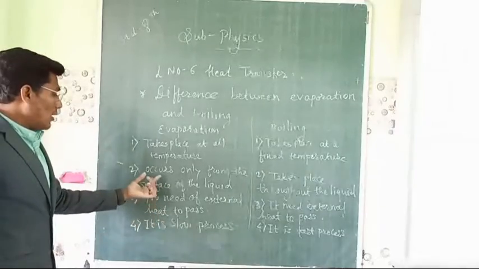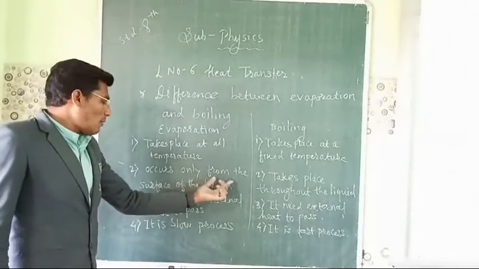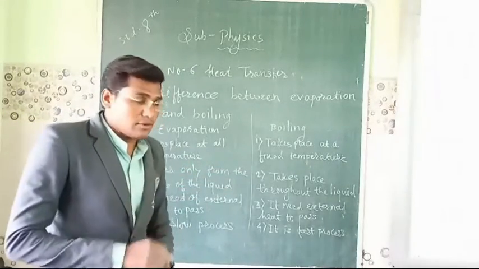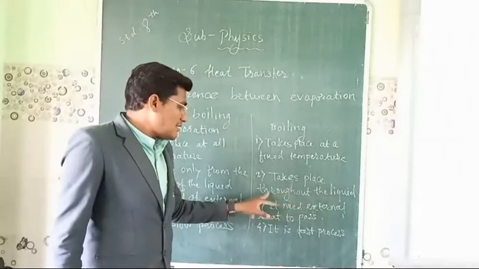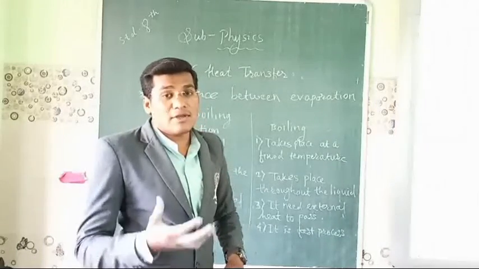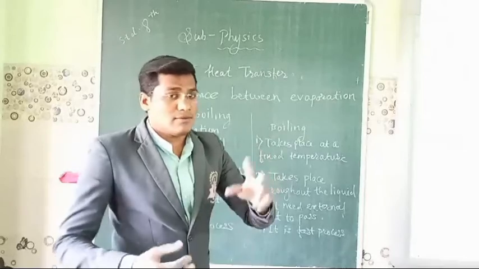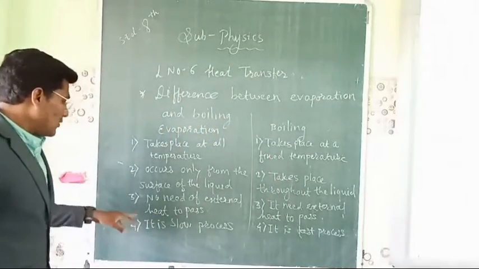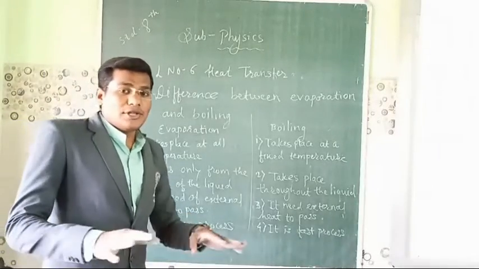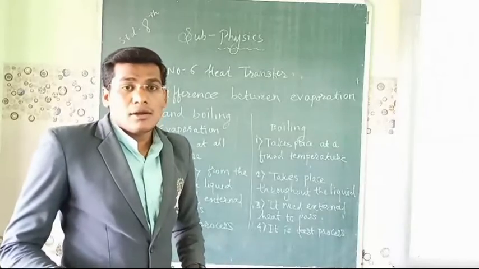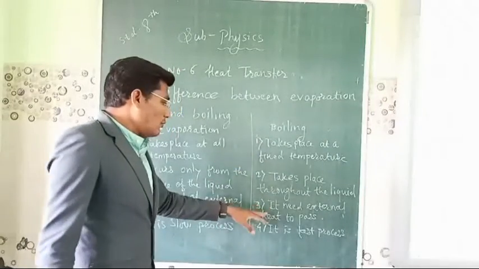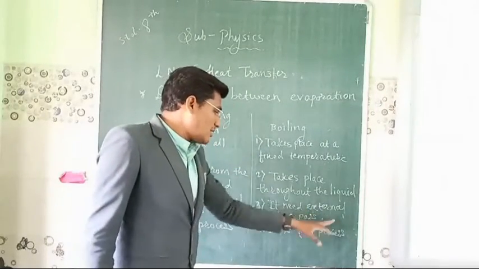The second one is what? Evaporation occurs only from the surface of the liquid, while boiling takes place throughout the liquid. Why? Because we are giving heat to it and it is going from the bottom to the top. Now the third one is no need of external heat. For evaporation there is no need to give heat from outside, but for boiling we have to give heat to it, or it needs external heat.